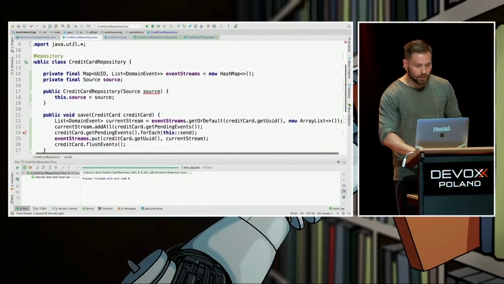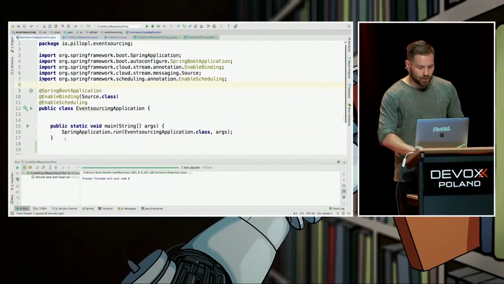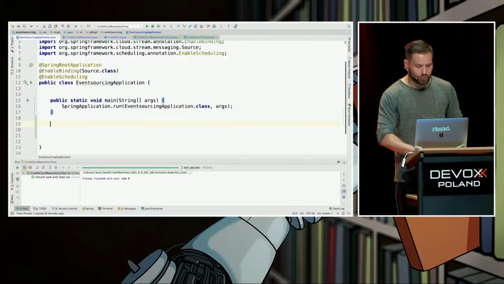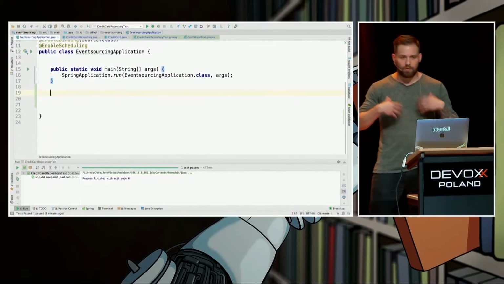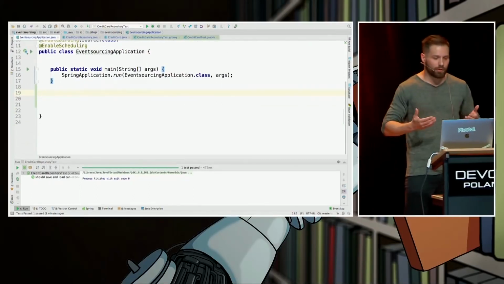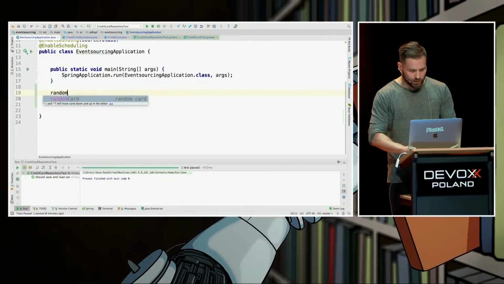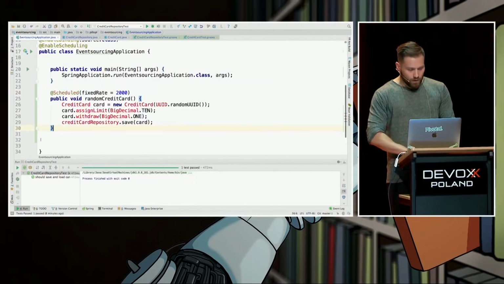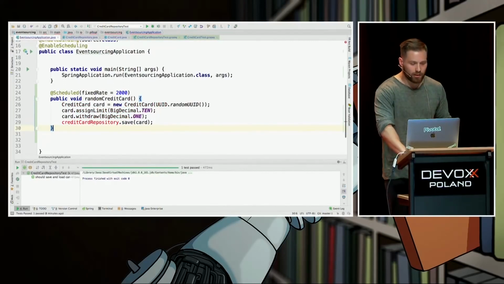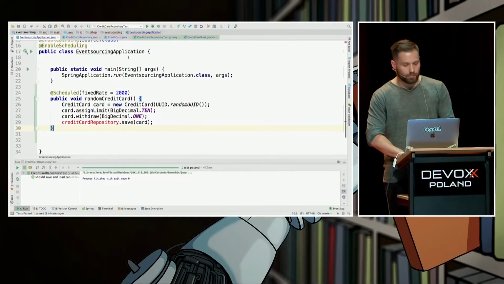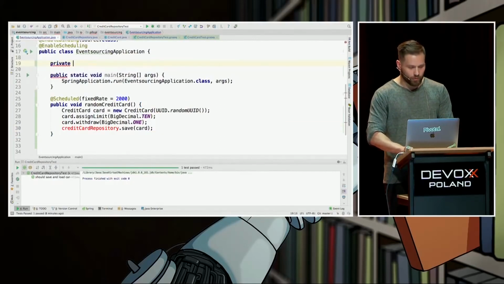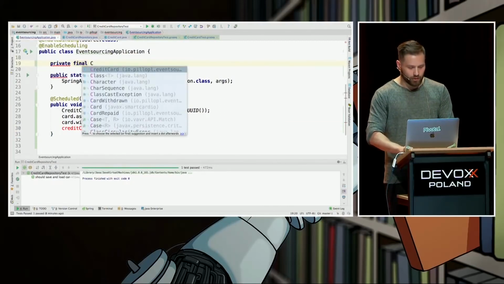So I think that when we start this application, we have to somehow create random cards so that we simulate someone using our credit card application. Let's do a random card. So we create a new credit card every 2 seconds, assign a limit, withdraw, and then we have to save the credit card in a repo. Private final credit card repo.